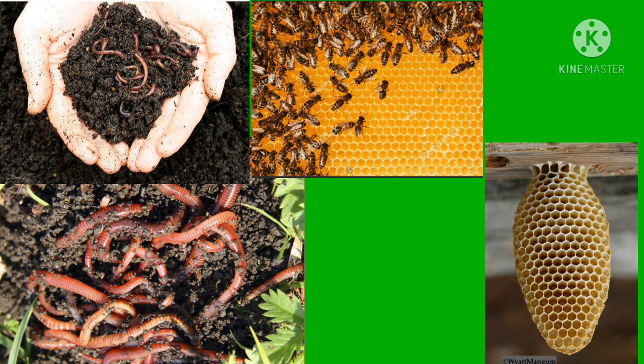Next question, Roman letter 7, question number 3: What are the sources of organic resources for vermicomposting? So, these three questions, children, you learn thoroughly. Okay. Thank you, students.